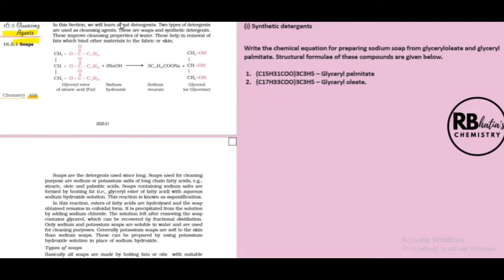I'm going to explain first the details of soap, how soap is formed, and what are the main reactions of the soap industry. So this is glycerol. You have studied this in the chapter of alcohols and phenols. Glycerol is treated with stearic acid. Stearic acid is C17H35COOH.